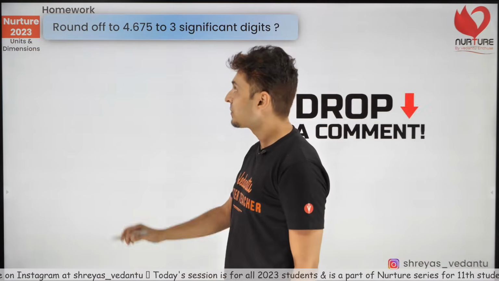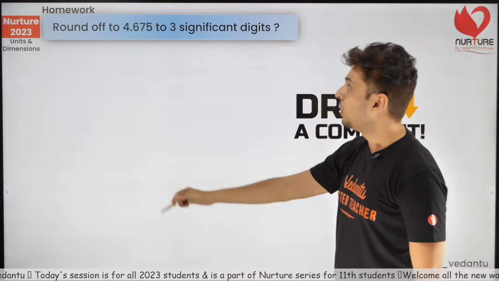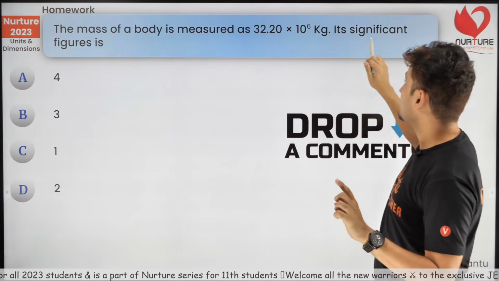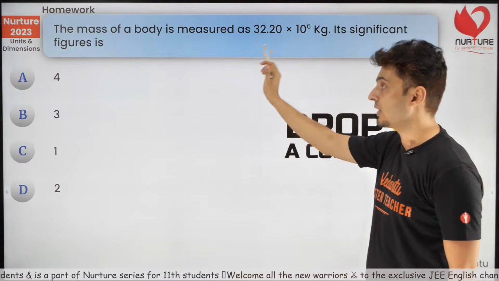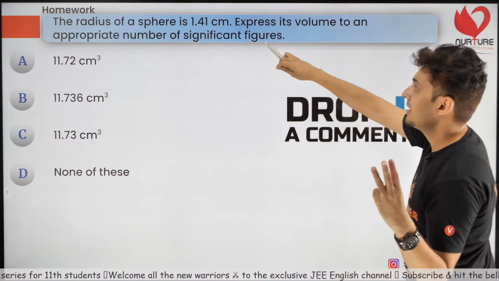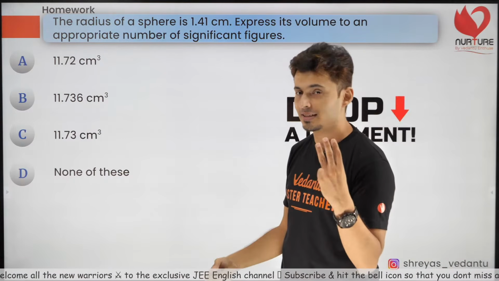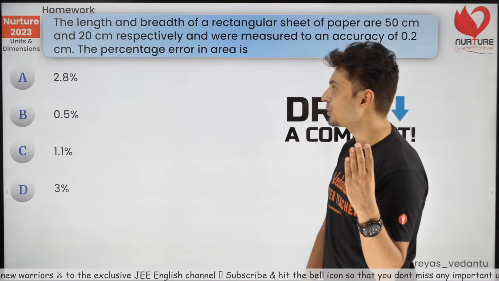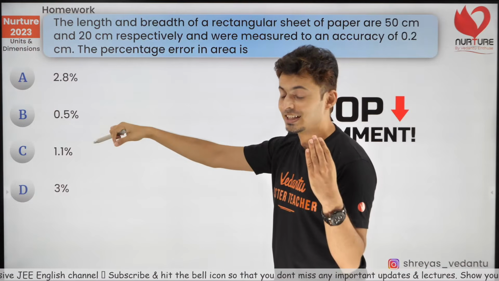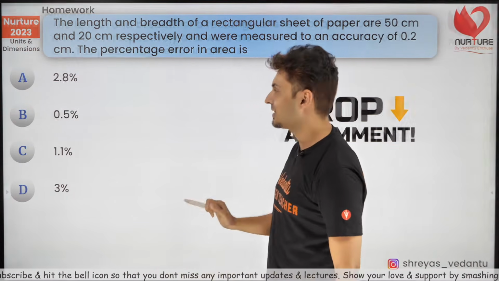Yes, this is 6%. I have kept 3 to 4 questions for you for homework. Drop the answers in the comment box below. Round this off to 3 significant digits. Second question, mass of this body is this much. Count the number of significant figures in this. That's your second question. And the third question, the radius is this much. Find the volume in the correct significant figures. That's your third question. And the last question, length and breadth are given, what is the percentage error in the area? These are the 4 questions for you guys.